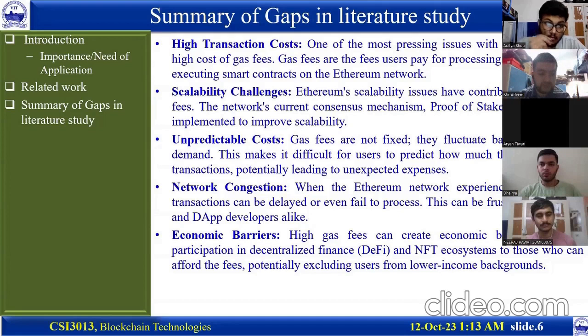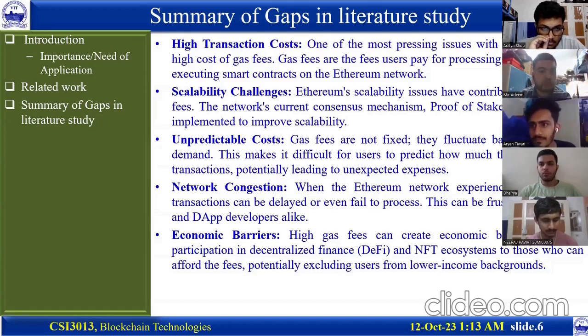We know that gas fees are the fees that users pay for processing transactions and executing smart contracts on the Ethereum network. The other issue that we found was scalability challenges. Ethereum scalability issues have contributed to high gas fees. The network's current consensus mechanism, proof of stake, is being implemented to improve the scalability.